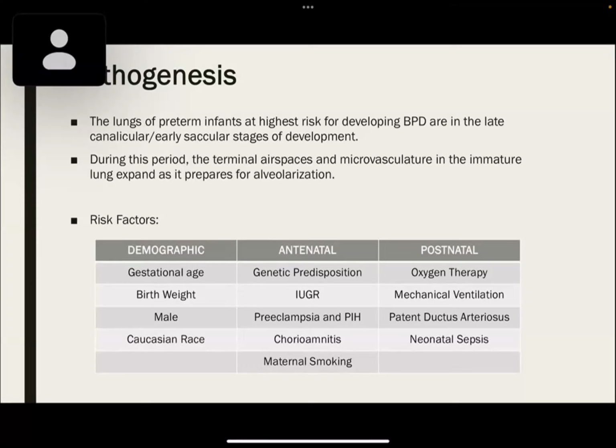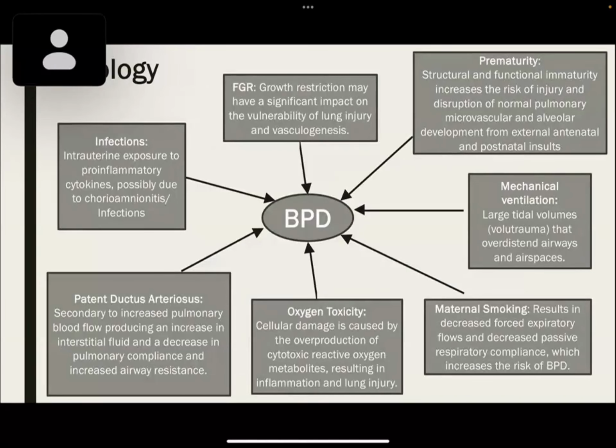In antenatal, there is genetic predisposition, intrauterine growth restriction, preeclampsia and PIH in the mother, chorioamnionitis, maternal smoking. In postnatal, there is oxygen therapy, mechanical ventilation, PDA, and neonatal sepsis. This is just a quick overview of how each pathology contributes in developing BPD.